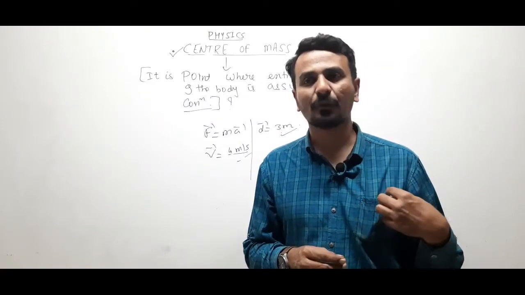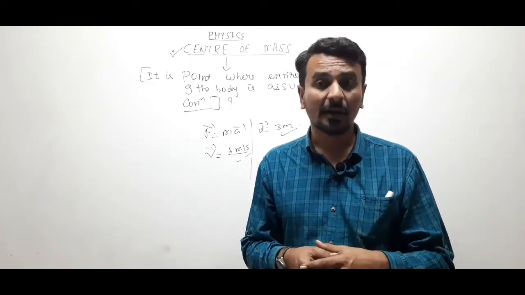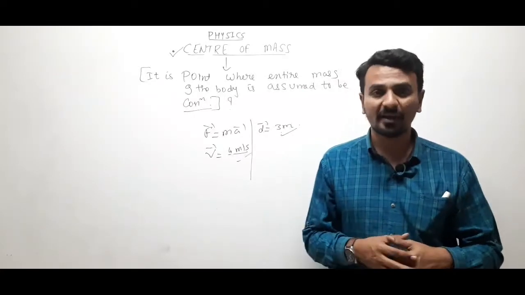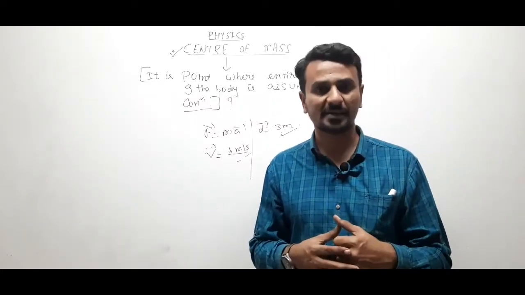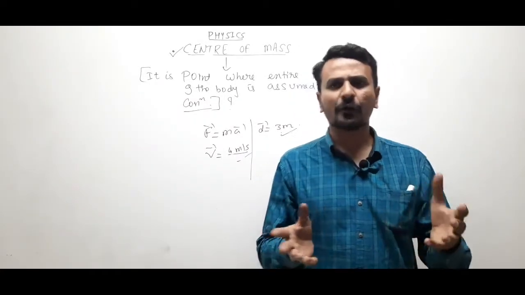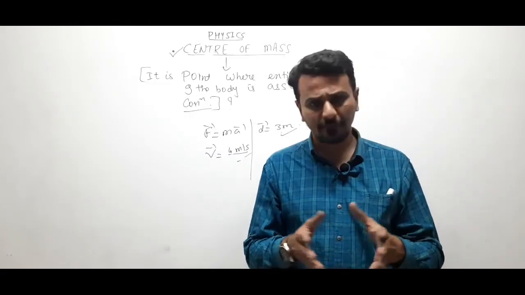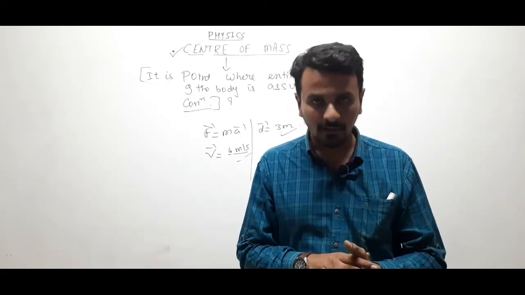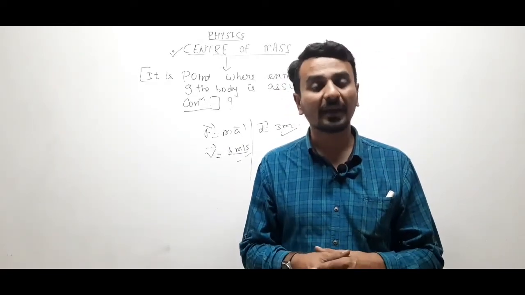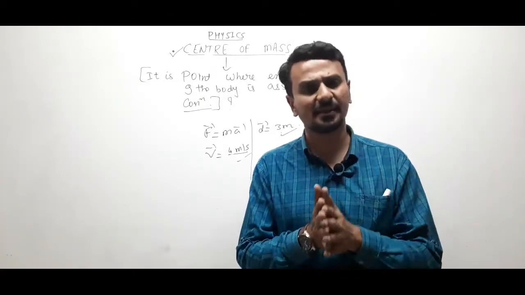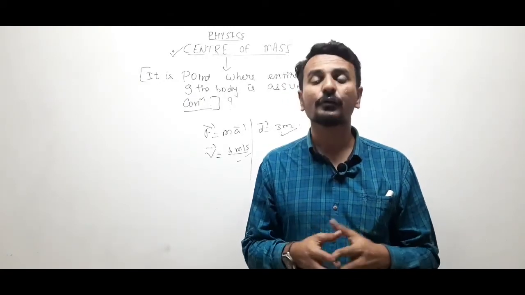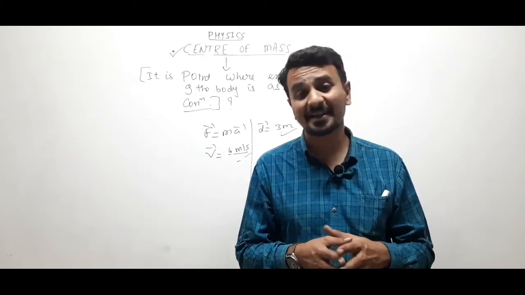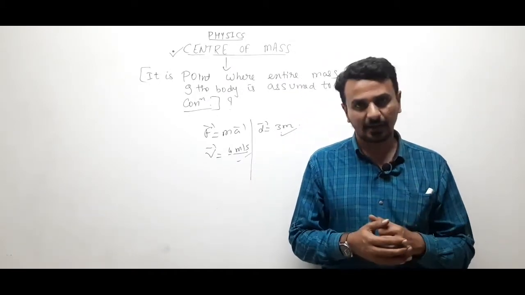Clear? Okay. Center of mass depends on the shape of the body, depends on the distribution of mass, right? We come across many bodies which are uniform and which are non-uniform as well. So for a uniform body, we can say that yes, center of mass lies at the geometric center. But for a non-uniform body, we cannot say that center of mass will lie at the center.